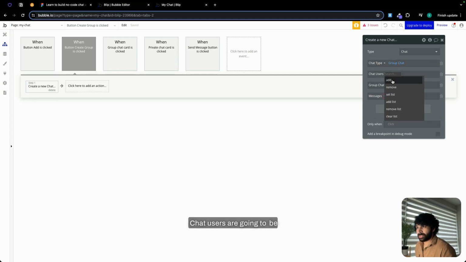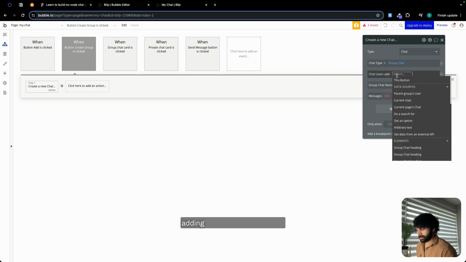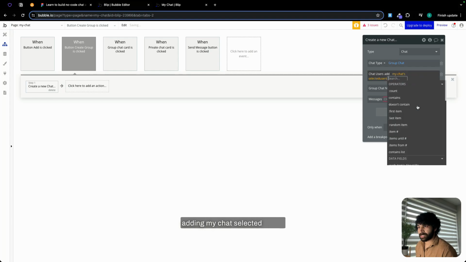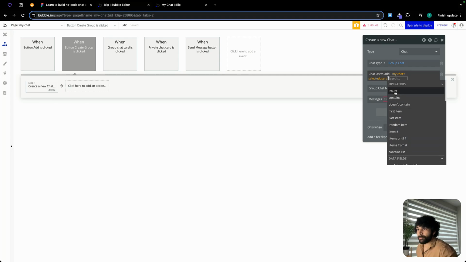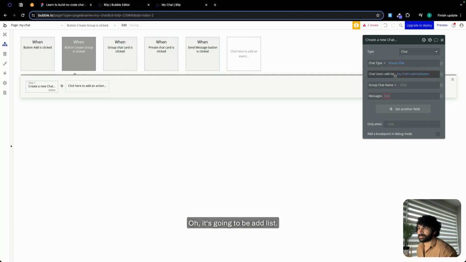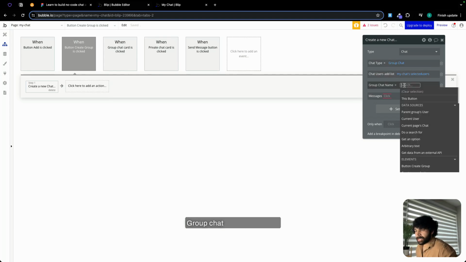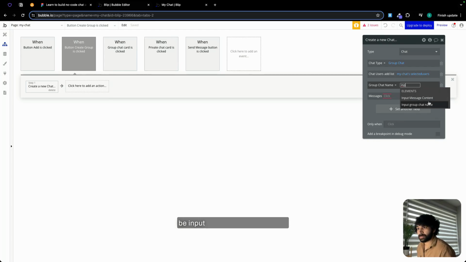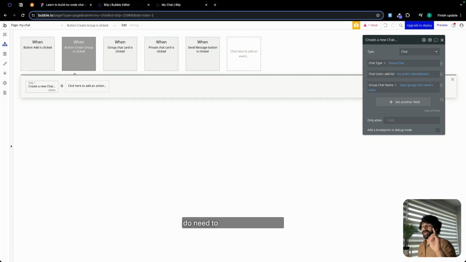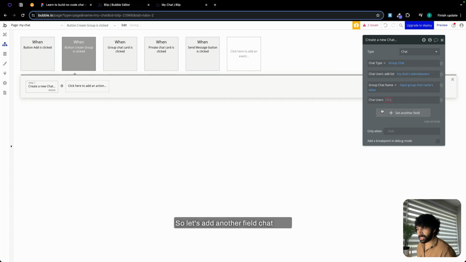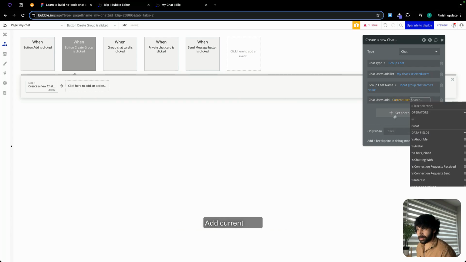Chat users are going to be add my chat selected users. Oh, it's going to be add list. Group chat name is going to be input group chat names value. No need of adding message, but we do need to add one more user, that's going to be the current user. So let's add another field, chat user, add current user.